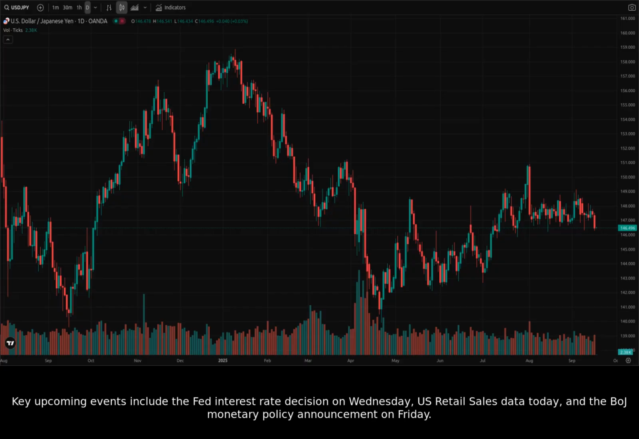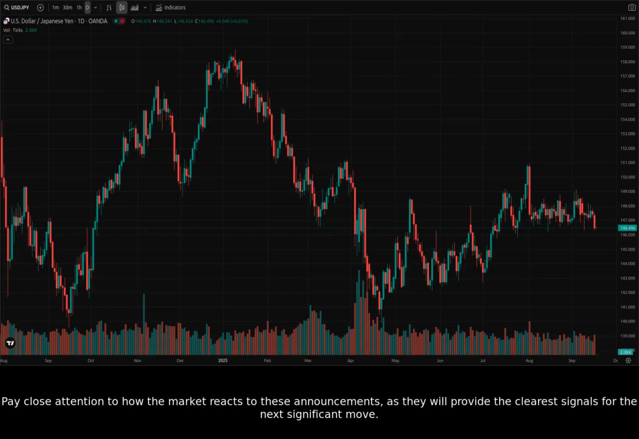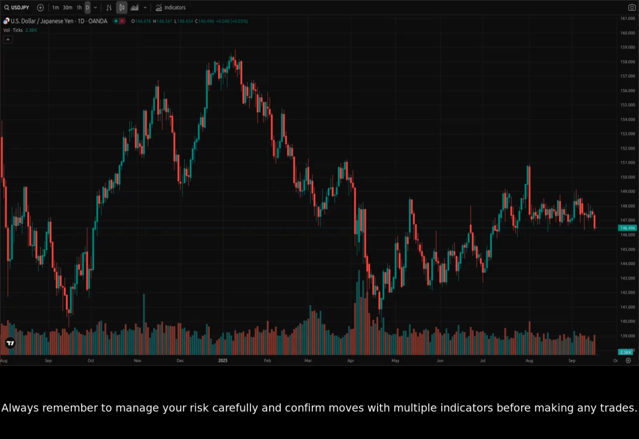Key upcoming events include the Fed interest rate decision on Wednesday, U.S. retail sales data today, and the BoJ monetary policy announcement on Friday. Pay close attention to how the market reacts to these announcements, as they will provide the clearest signals for the next significant move. Always remember to manage your risk carefully and confirm moves with multiple indicators before making any trades.